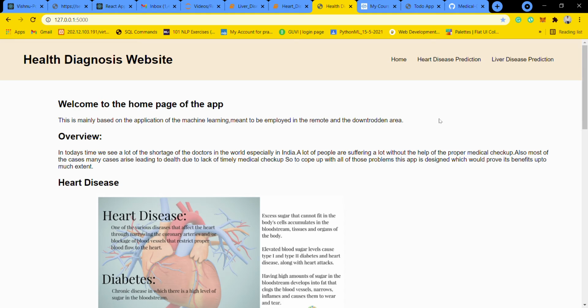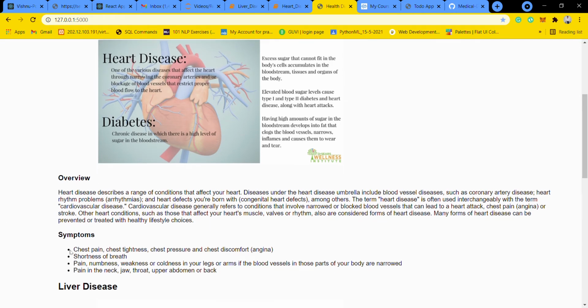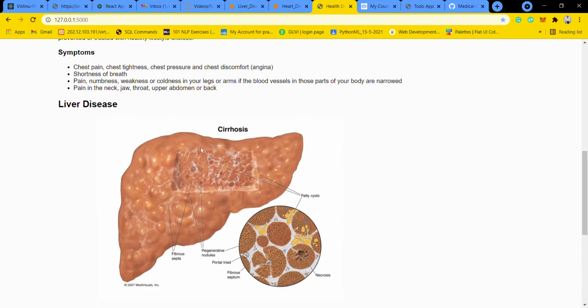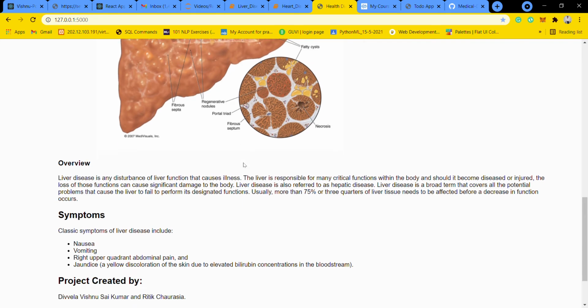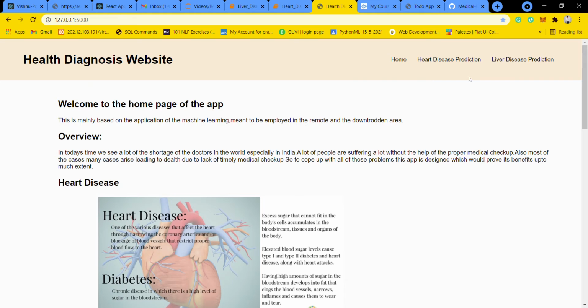On the home page, there is an introduction to this project, and information about what heart disease is, an overview of heart disease, and its symptoms. There is also data for liver disease: what it is, an overview, and its symptoms. After that, there are the heart disease prediction and liver disease prediction pages.